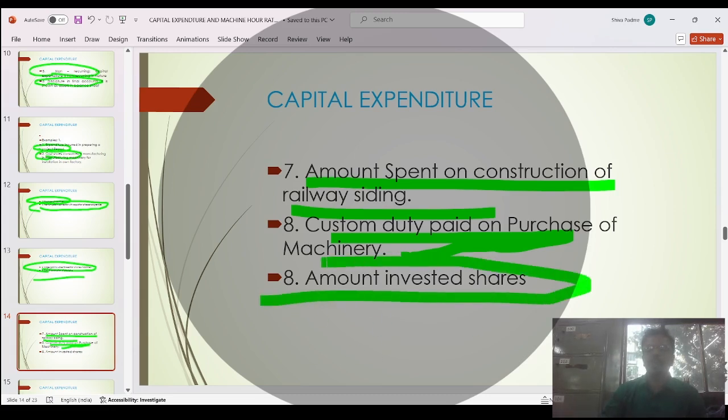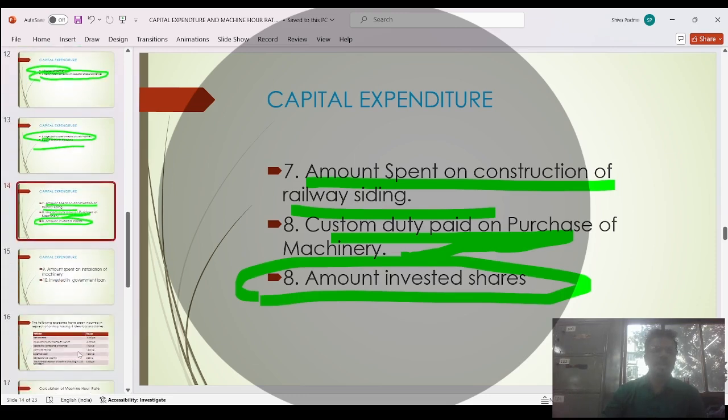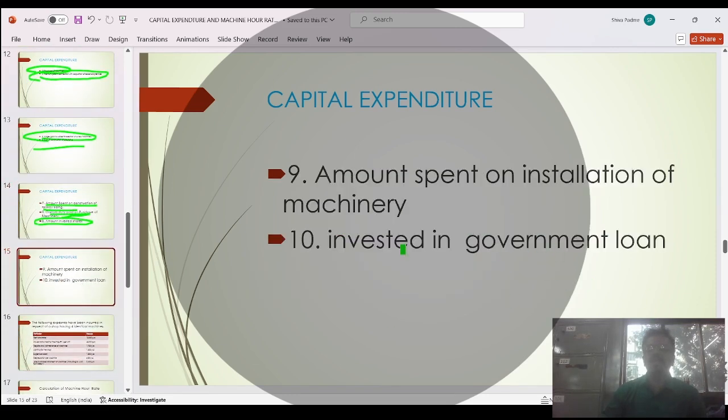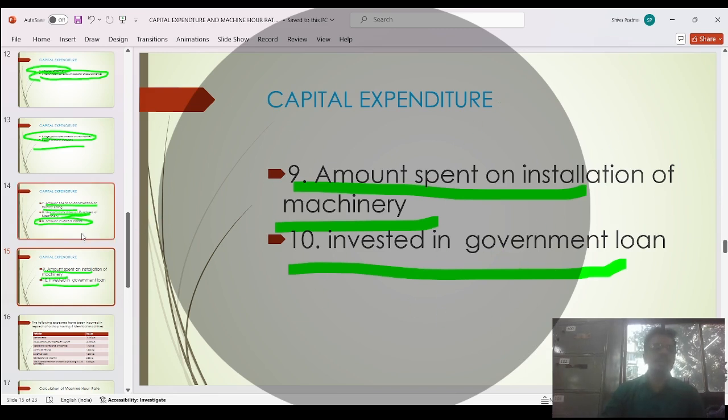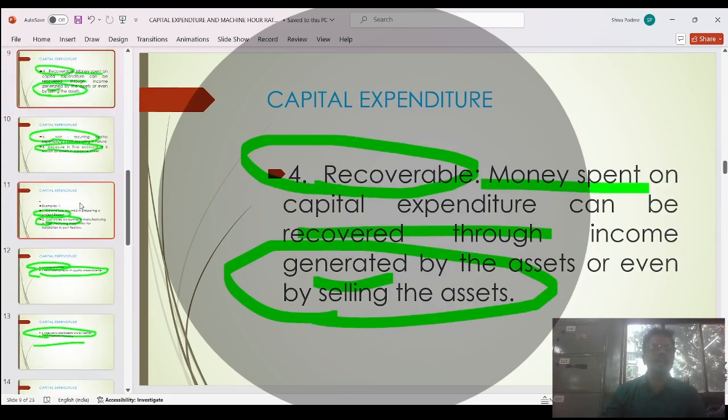After that, amount invested in shares is also known as capital expenditure. Amount spent on installation of machinery: when you purchase machinery, whatever extra amount is spent on the installation of the machinery is also known as capital expenditure. After that, investment in government loan is also an example of capital expenditure. So these are the 10 examples of capital expenditure.